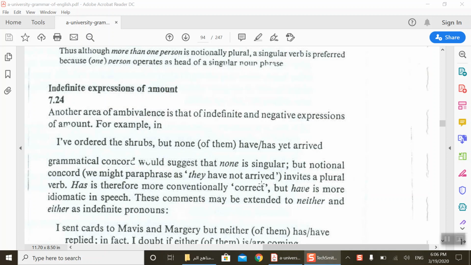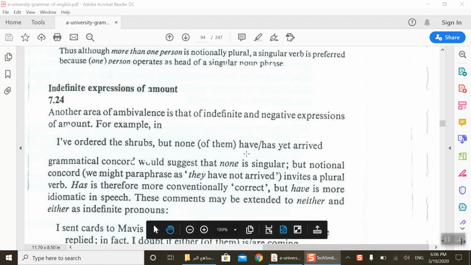Today we have indefinite expressions of amount. Okay, section 7.24. Another area of ambivalence is that of indefinite and negative expressions of amount. For example, I've ordered the shrubs, but none of them have or has yet arrived.